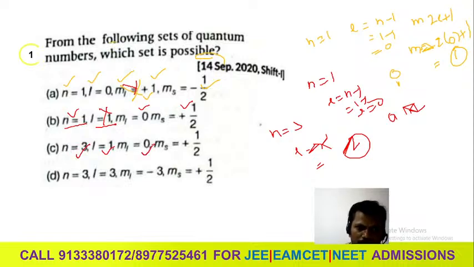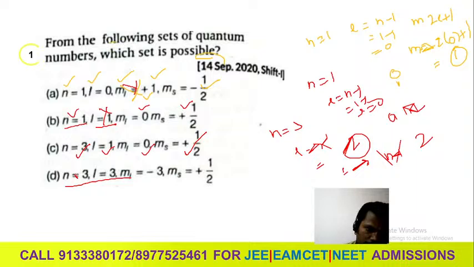The value is also 0, this one is right, and the plus of this is also right. In the same way, the fourth option is wrong. If n is equal to 3, L is equal to 2, up to 2. You have to write the L value because L is equal to n minus 1. Yes or no? So this is the wrong one. So option C is the correct answer.